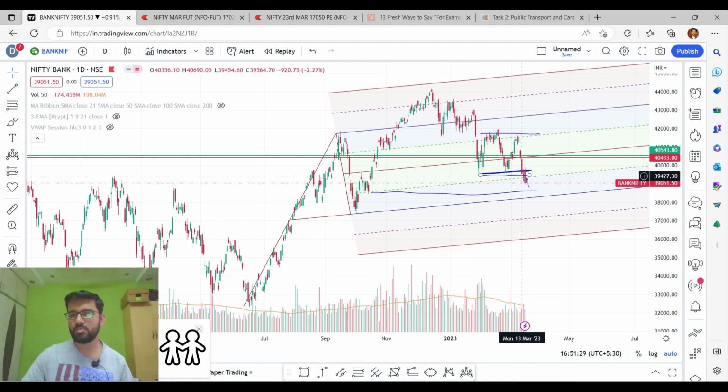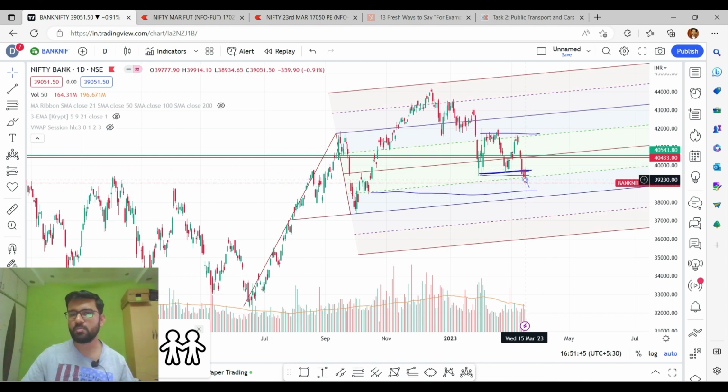So eventually the market closed below this support line in today's session. I was actually expecting the market to close yesterday's session only, but in yesterday's session, even though the market went downside, it again came up and closed in this parallel channel only, and in today's session the market closed below this support line.